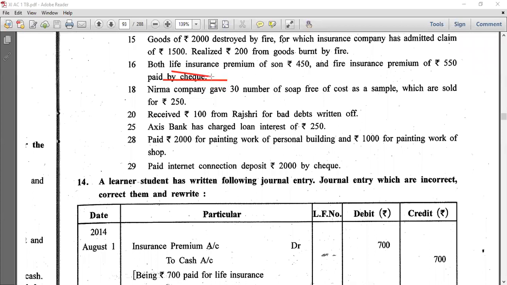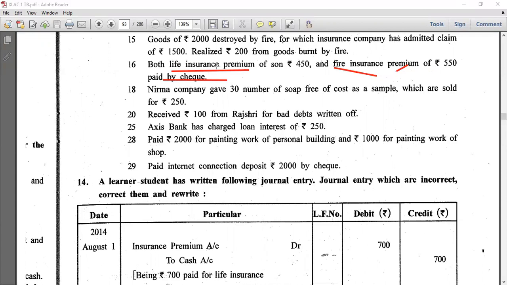Life insurance premium is your personal expense, so it is a drawing. Fire insurance premium is your business related expense, so it is your business expense. Drawings account debit 450. Fire insurance premium account debit 550. To what? Payment is done by bank, so to bank account 1000. 450 plus 550 goes to 1000.